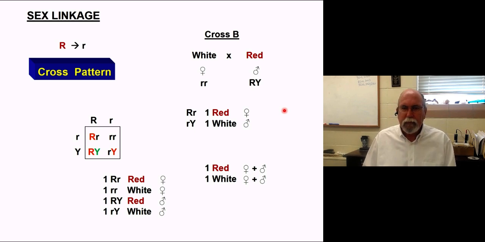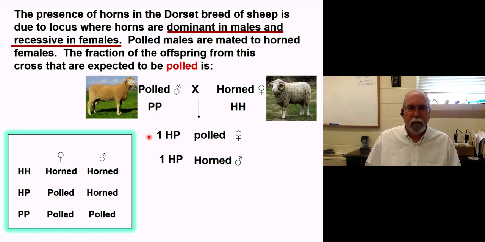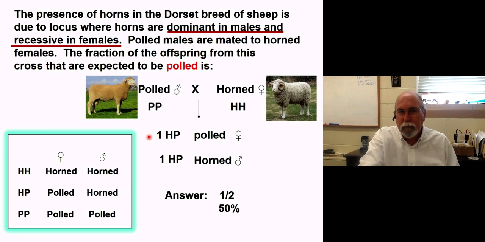All right, let's try, as we always do, let's go to a few problems here and see. It dominates in males, but it's recessive in females, so I'm good at polled females. So, we have it, right? So the question, and then you've got to finish up the problem. What fraction of the